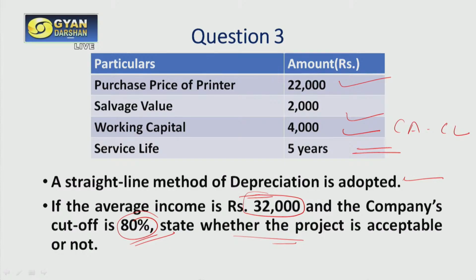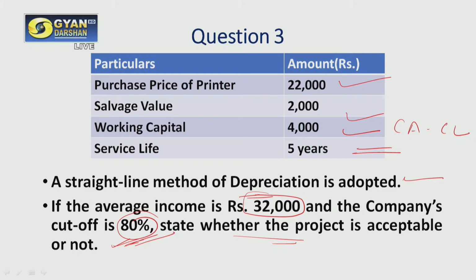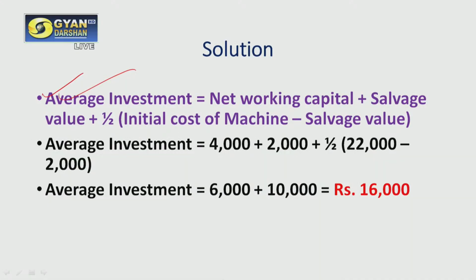The project will only be acceptable when the accounting rate of return is more than 80%. Average income is already given to us. All we need to calculate is average investment. According to one formula that I took from an accounting book, average investment can be calculated as net working capital plus salvage value plus the average of the initial cost of machinery minus salvage value.